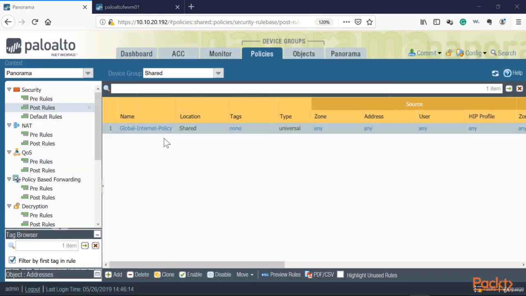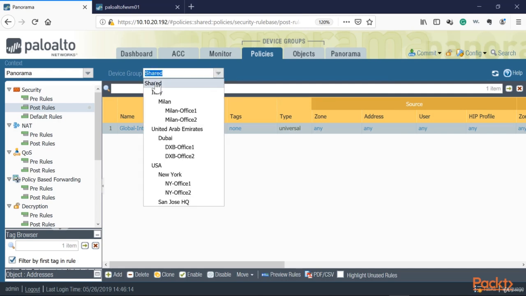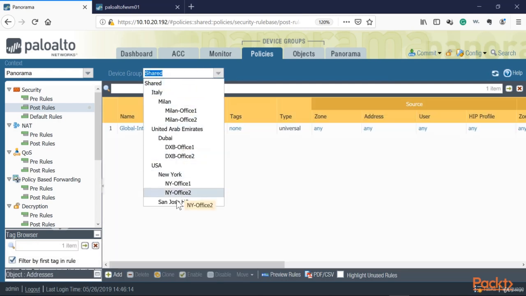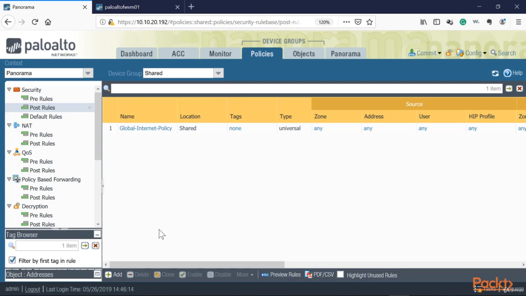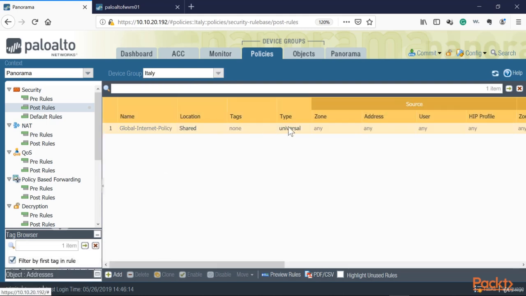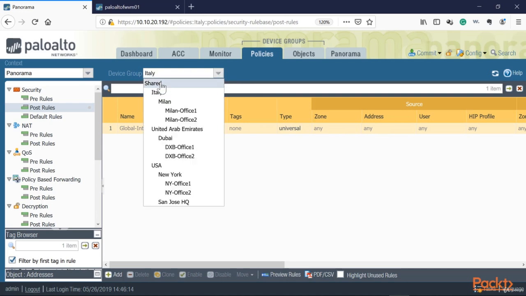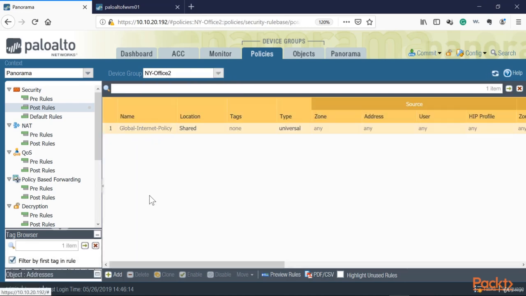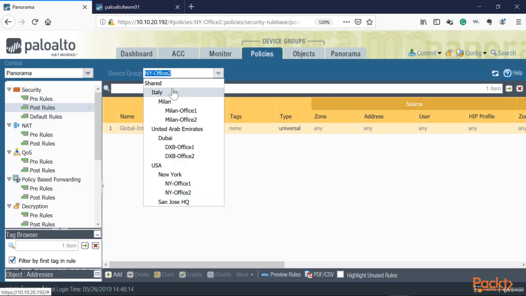Okay, and that's completed. And right now, because I am selecting my shared device group, it actually applies to every single country. So you see how powerful Panorama is. I can basically apply a global change across the board, or I can apply it to a specific region. So in Italy, you can see now that I have a global policy, because I applied that in the Shared group. So if I go to any office, I should have the same policy because this is applied globally.